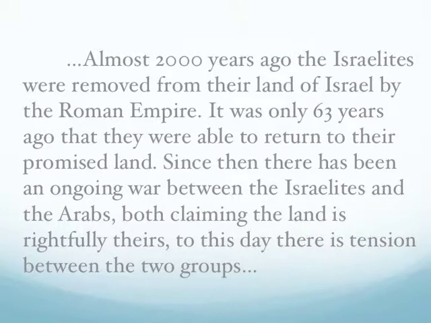Almost 2,000 years ago, the Israelites were removed from their land of Israel by the Roman Empire. It was only 63 years ago that they were able to return to their promised land. Since then, there has been an ongoing war between the Israelites and the Arabs, both claiming the land is rightfully theirs. To this day, there is tension between the two groups.